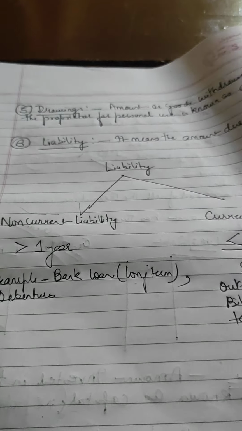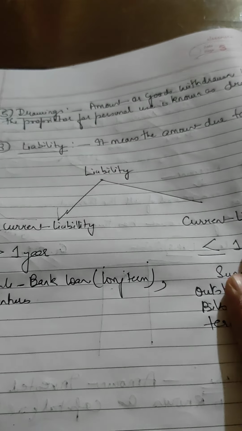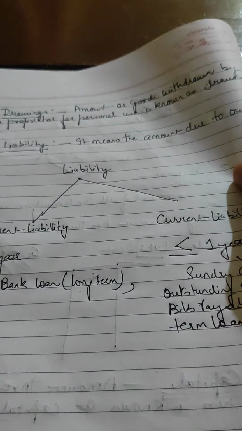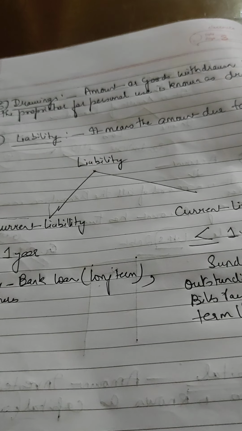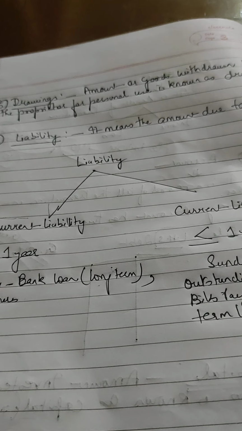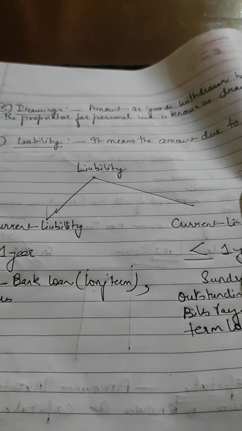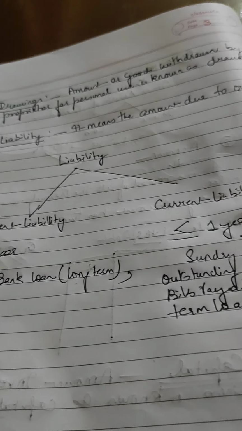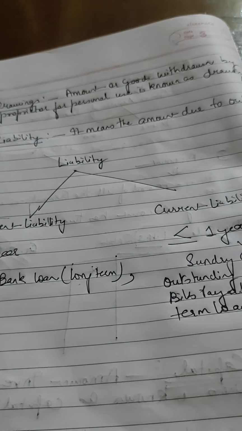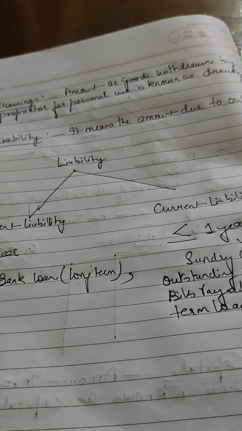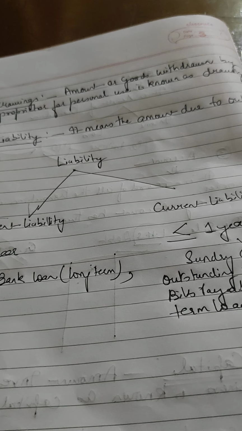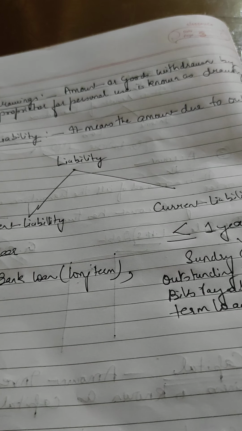Now the sixth part, that is liability. Liability means what? Liability I will tell in a simple way. Whenever you heard from the Marwari, dena baki hai. In Assamese will tell baki dibole ase. It means the liability. It means the amount due to outsiders. Outsider means to whom the amount should be paid. That is known as the liability.